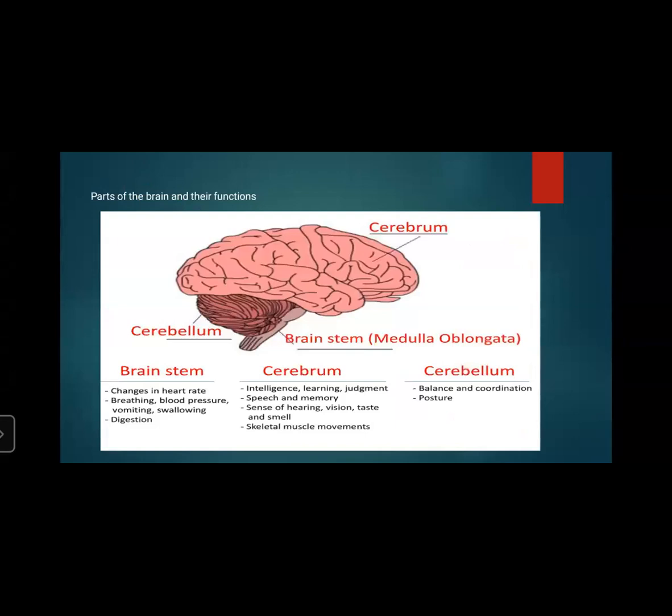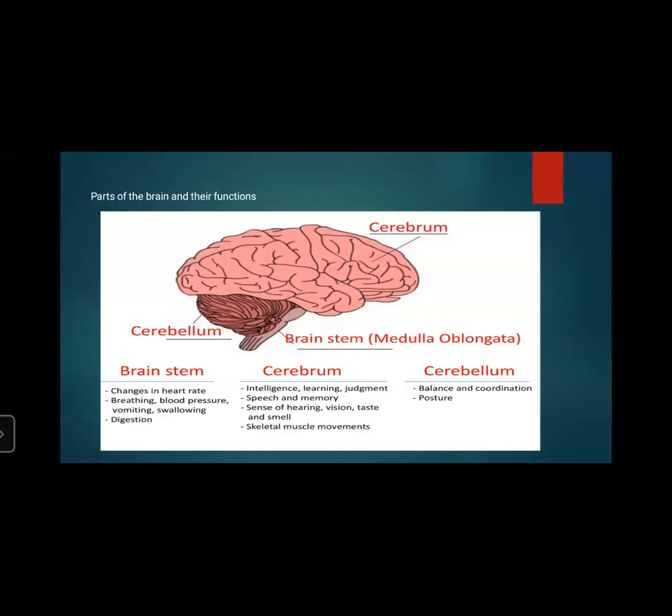Now the function of the brain. These are the parts of the brain: cerebrum, cerebellum, and brainstem, meaning medulla oblongata. Now what is the function of this brainstem? It controls heart rate, breathing, blood pressure, vomiting and swallowing, and digestion takes place over here, in the medulla oblongata.